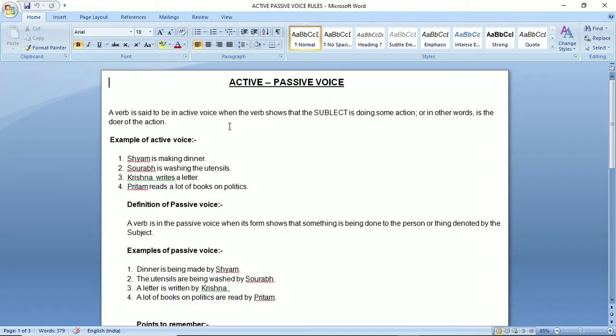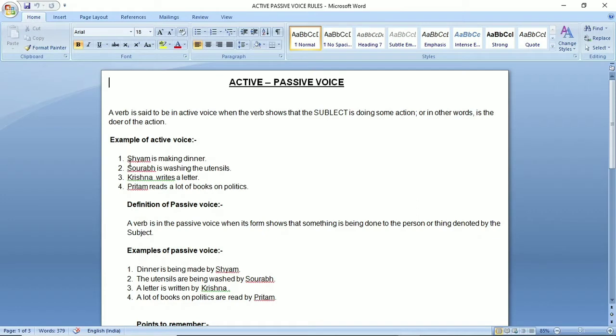So let us see. A verb is said to be in active voice when the verb shows that the subject is doing some action, or in other words, is the doer of the action. Students, this definition tells you that when in a sentence the subject, that is the doer of the action, is active, means who has done the work is given more importance in active voice. It will be more clear by the following examples.